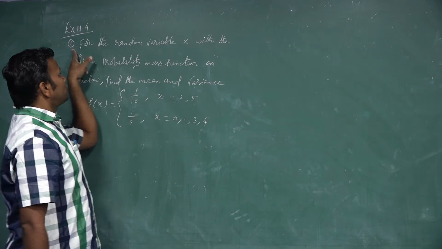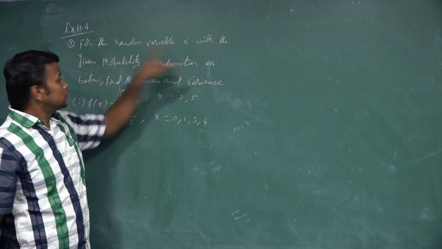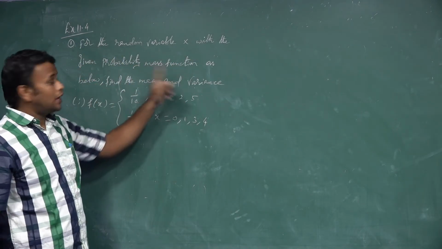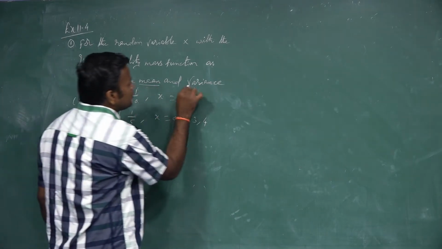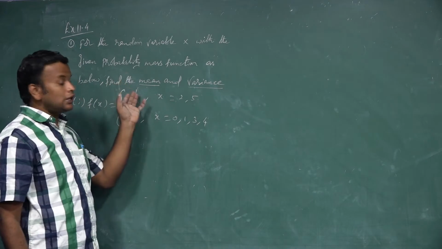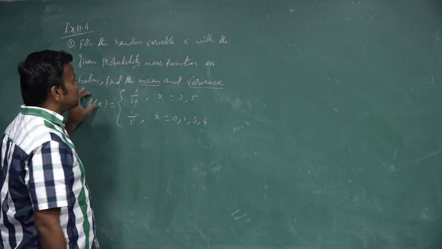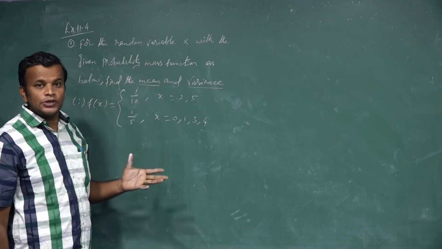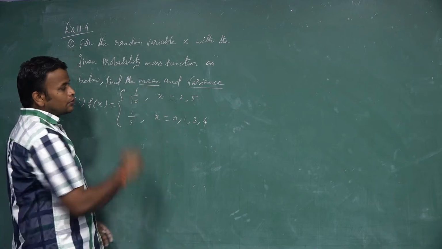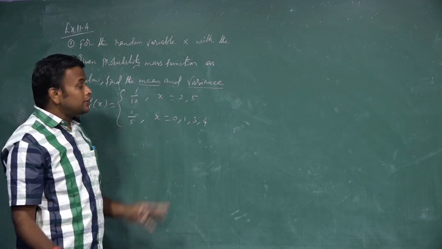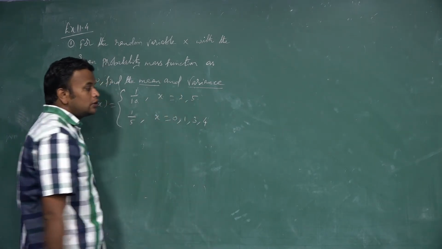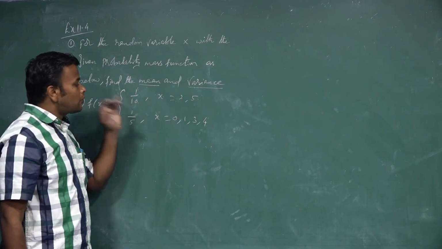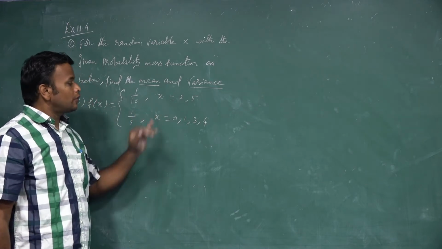Next is 11.4, the first one. For the random variable x with the probability mass function as below, find the mean and variance. Here f of x is a probability mass function. I say it is a probability mass function because the values of x are countable. You see the values of x start from 0 and go to 5. So it is a discrete random variable.